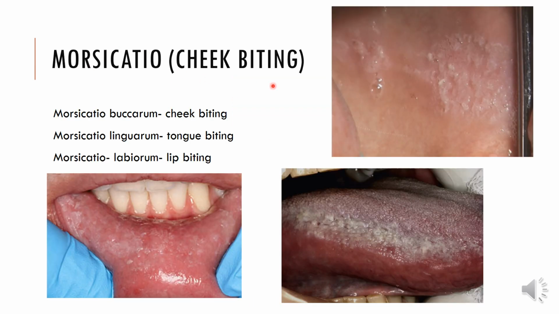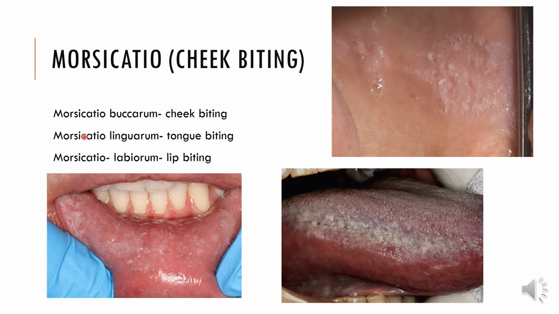Morsicatio, this is cheek biting. It happens habitually when the patient is under stress, or when the patient is thinking and subconsciously worried about something, or just habitually they end up biting their cheek. You will see that these thickened keratotic areas are seen either on the buccal mucosa or the lips or the tongue, depending on where the patient is constantly biting the mucosa.